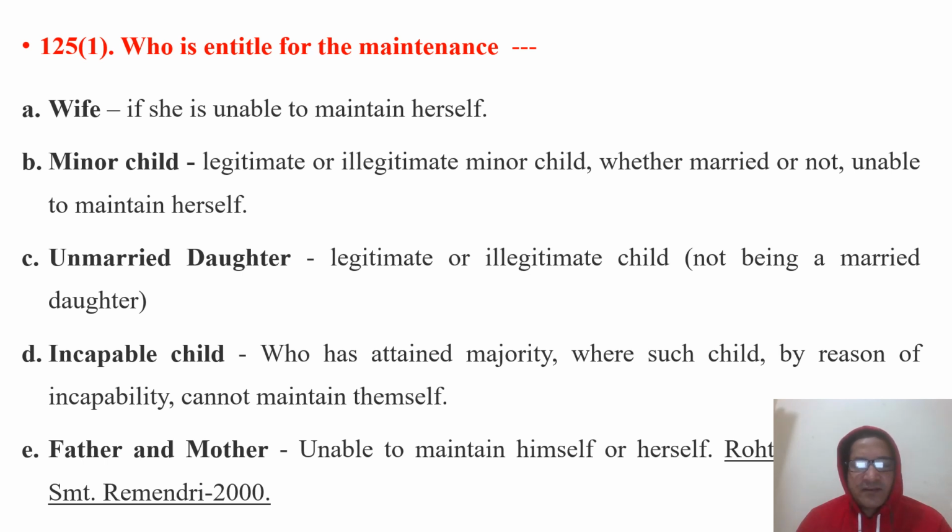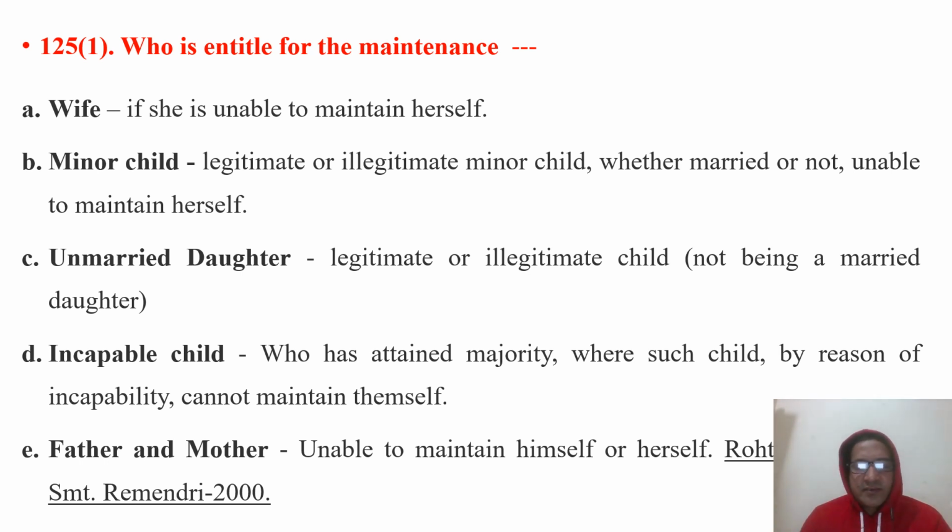Father and mother are also entitled to get maintenance from their child, if unable to maintain themselves. We will discuss the case laws later on. So there are five categories: wife, minor child, unmarried daughter, incapable child, and father and mother. These are the persons who are entitled to get maintenance from their opposite party.